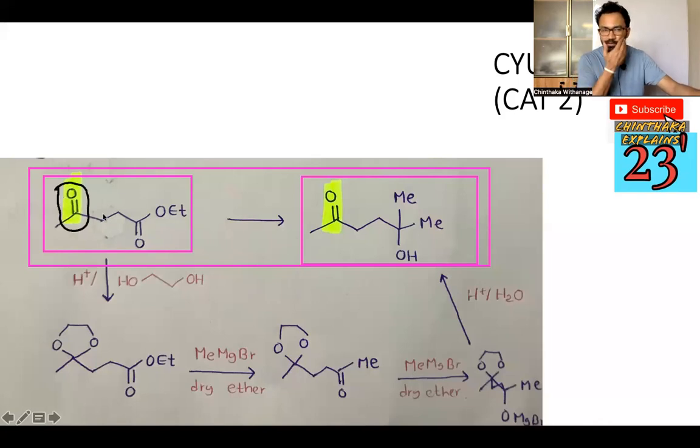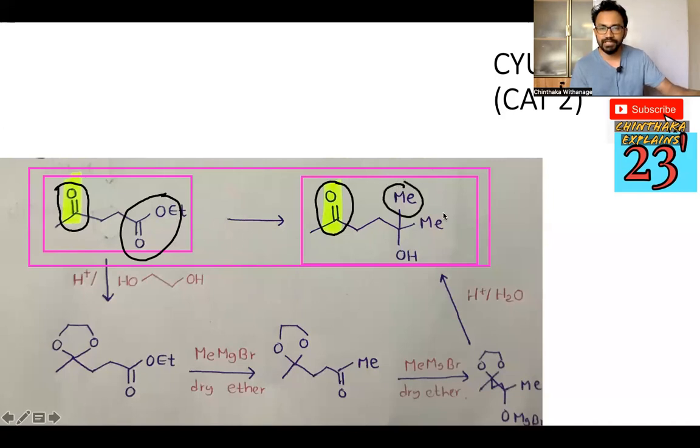Carbonyl group means this is the keto part and the ester part. We can see both keto and ester parts are there in the initial molecule, the reactant. But in the product we can see our ketone group is safe and sound, it is protected. And what happened to the ester group?